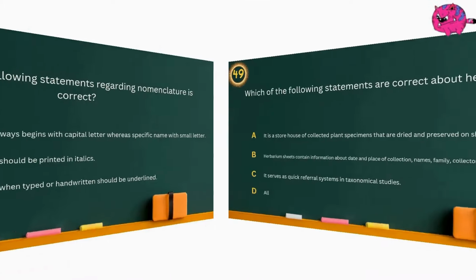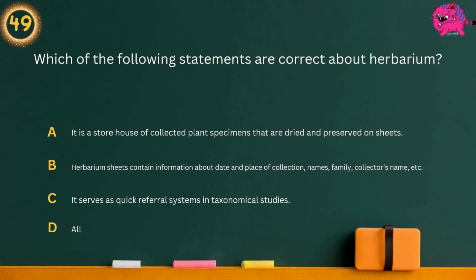Question 49. Which of the following statements are correct about herbarium? Option A. It is a storehouse of collected plant specimens that are dried and preserved on sheets. Option B. Herbarium sheets contain information about date and place of collection, names, family, collector's name, etc. Option C. It serves as quick referral systems in taxonomical studies. Option D. All. Answer is all.